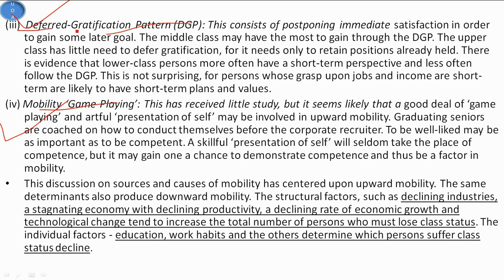So now the third point we see is the deferred gratification pattern. Basically the DGP is not more affected in the upper classes or the upper capitalists, because in this a person needs to postpone his immediate satisfaction in order to gain some later goal. So it is mainly the middle class who may have the most to gain through the DGP, because there is mobility for them to become upper class. In the upper class there is only one thing, that they need to maintain their positions, while the middle class has to improve, so they have to defer their gratifications.